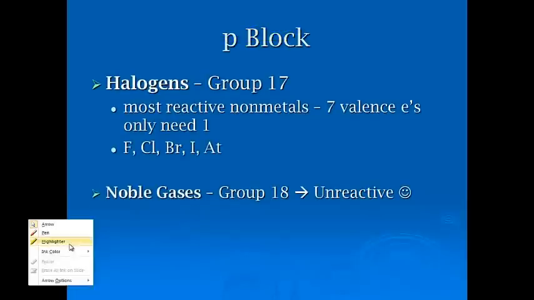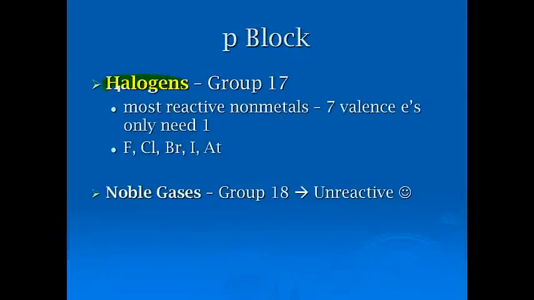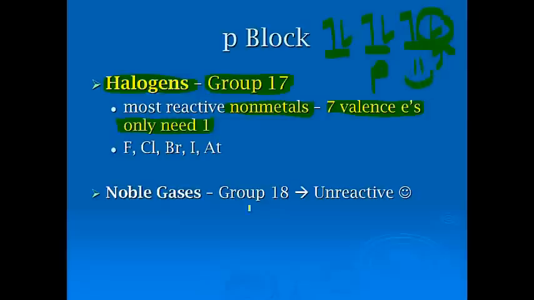The last 2 groups that we have in the P block do have some patterns. First are the halogens. They're group 17. They are the most reactive nonmetals, and that's because they have 7 valence electrons. They only need 1 more. They all end in p5, meaning that they've got 1, 2, 3, 4, 5, and they've got 1 spot for an extra electron. So if they can fill that extra electron, that's what's going to make them happy. And then they'll be like the noble gases, which is what everybody wants to do because they're the cool kids on the periodic table.